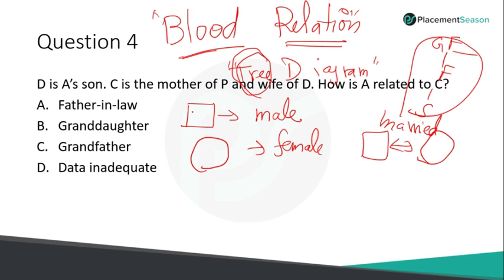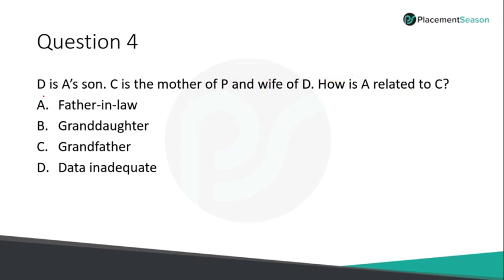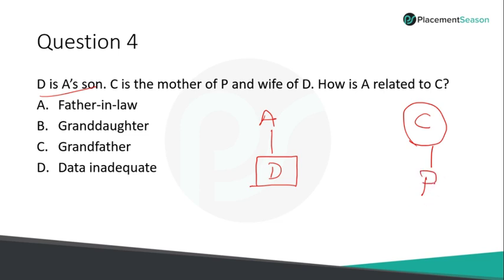So now we will draw the tree diagram for this question. D is a son, which means D is a male. Clear? A and D. So D is A's son. C is the mother of P, which means C is female. Here you can't take the gender of P unless it is mentioned in the question. Don't take it for granted. C is the mother of P and wife of D, which means D is the husband of C. Just try to plug this here.